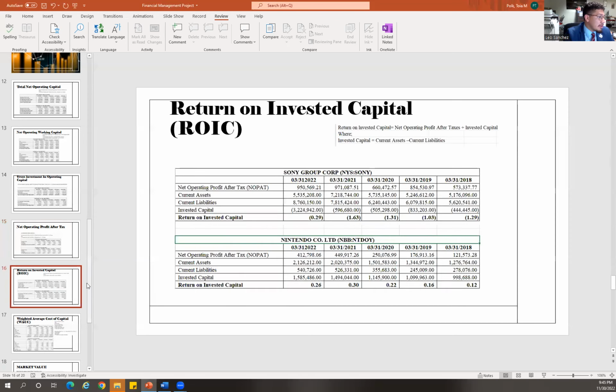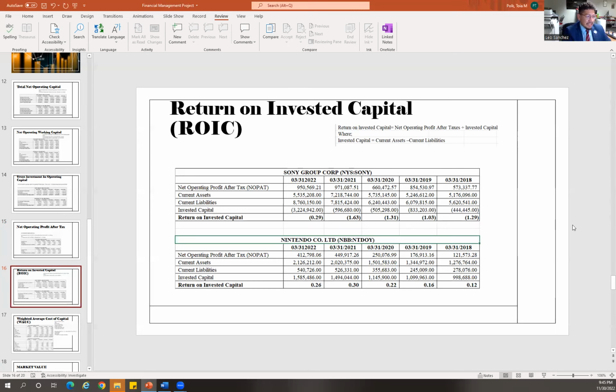The next thing we're going to talk about is the return on invested capital, which can be identified as follows: return on invested capital is equal to net operating profit after tax divided by the invested capital, where invested capital is equal to the current assets minus the current liabilities.